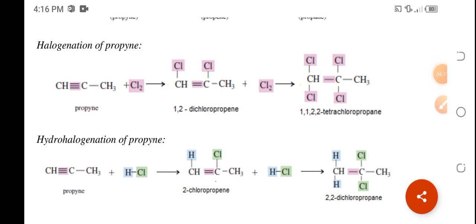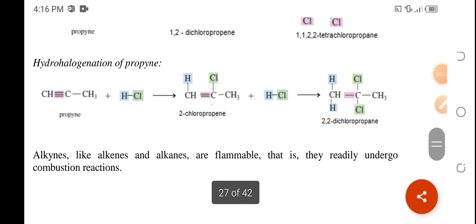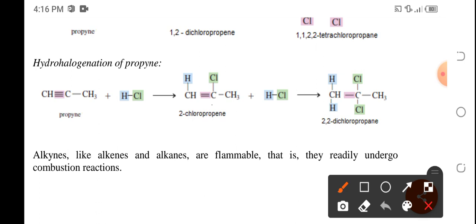Next would be hydrohalogenation of an alkyne, particularly propyne. Still, the mechanism is that the triple bond will be broken to become a double bond, and with that, the atoms of the reactant could now be added to the site of reaction.